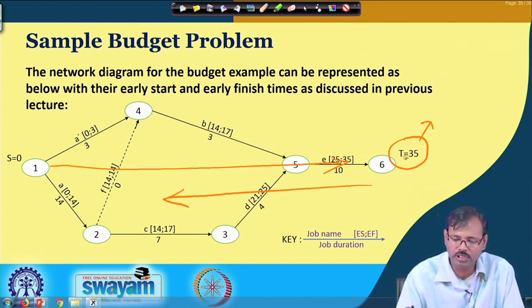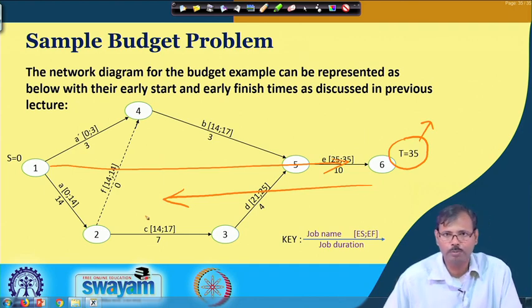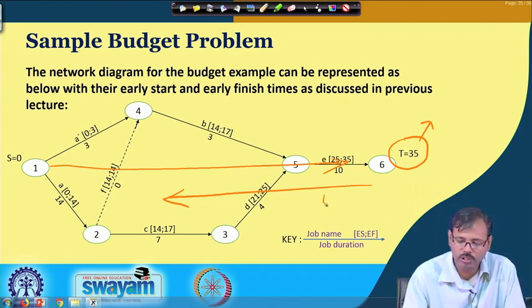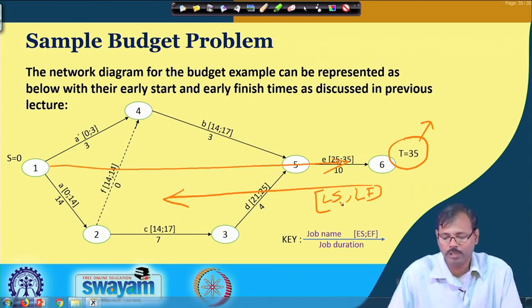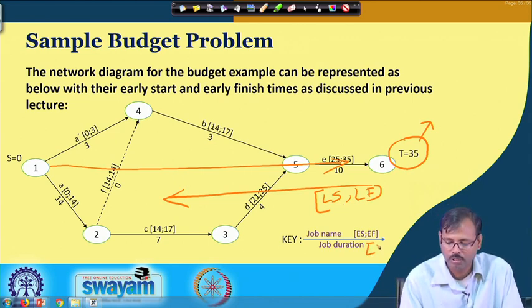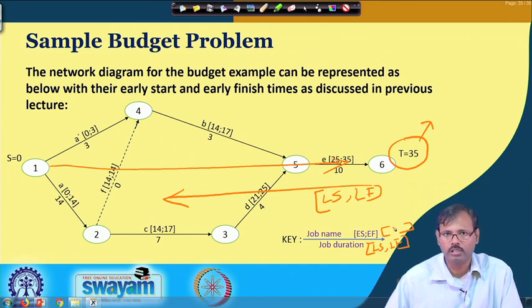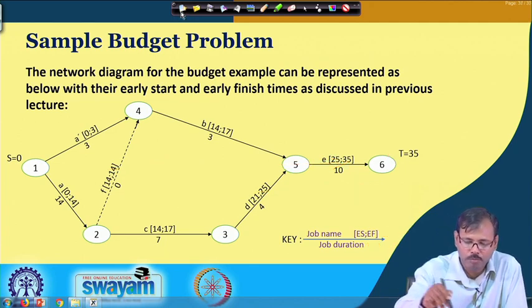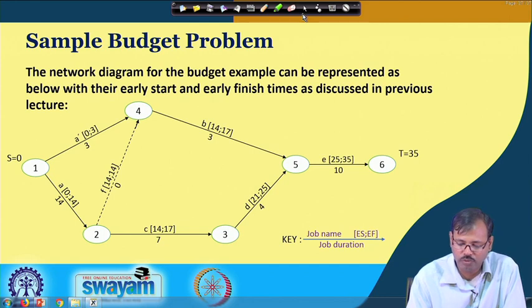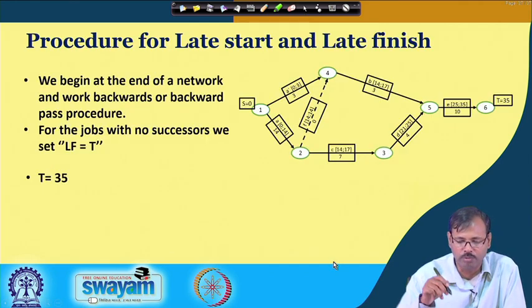Without affecting the completion time, we calculate in reverse to find out the late start and late finish times. This is also denoted in a bracket, but at the bottom, not on the top. You can give it in the numerator or the denominator, but it has to be proposed as the late start, late finish times of the activities.